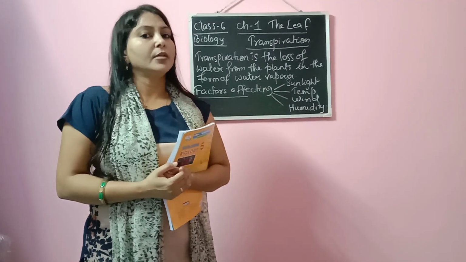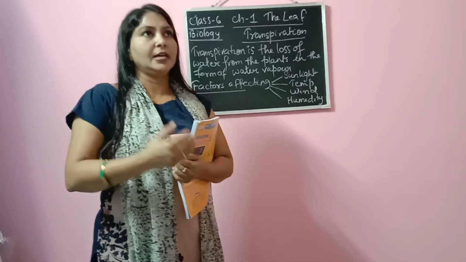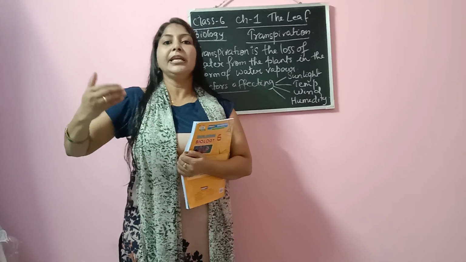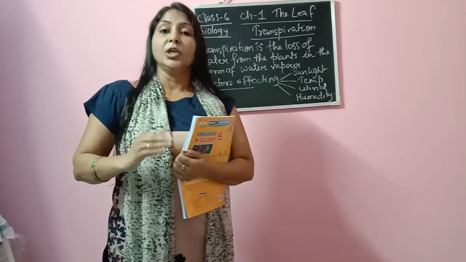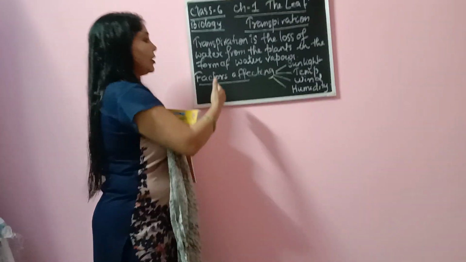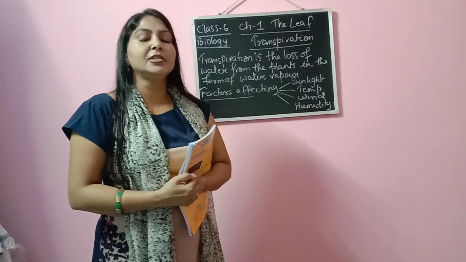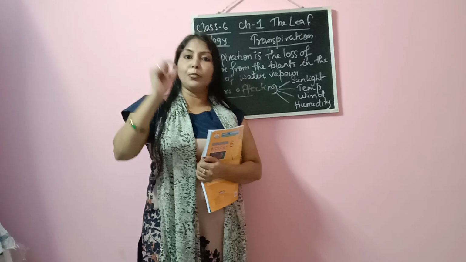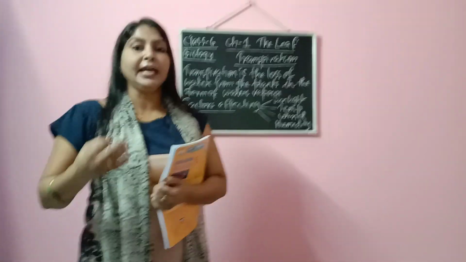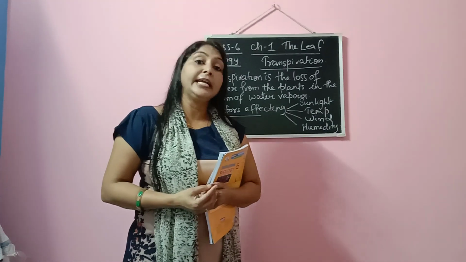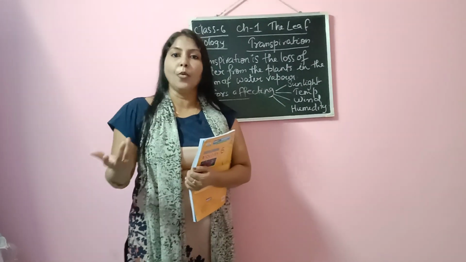Now there are a few factors which affect transpiration, which lead to the transpiration being more or less. The factors, you can see on the board I have mentioned. The first factor is sunlight. Now what happens during daytime? During daytime, as I explained in the last class, photosynthesis takes place, and during daytime only the stomata are open.